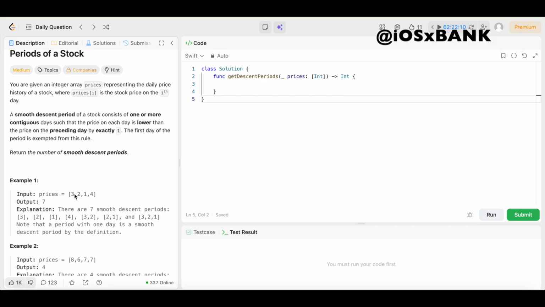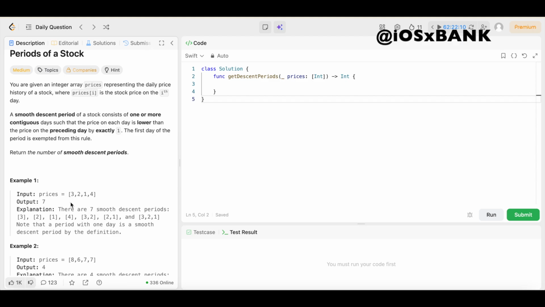We can count these as their own smooth descent periods, right? Because the first day of the period is exempted from this rule. So that means we can automatically include every integer in this array as the first day. But that just gets us 4.